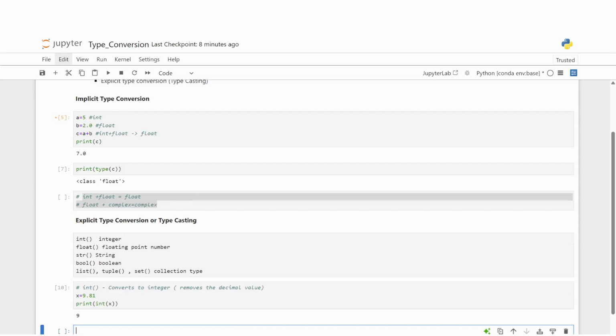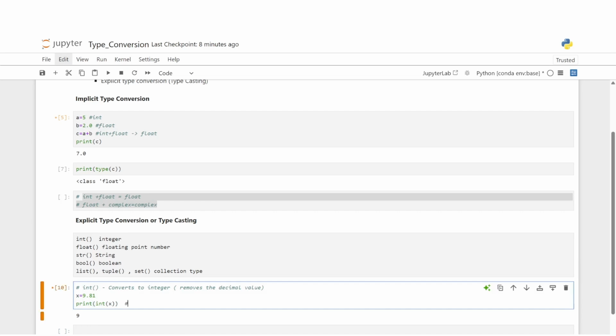So what does it do? It truncates or chops the decimal part, but it does not round the value. So this is an important point to remember. So here we can mention that it truncates or chops the decimal value, but does not round the value.